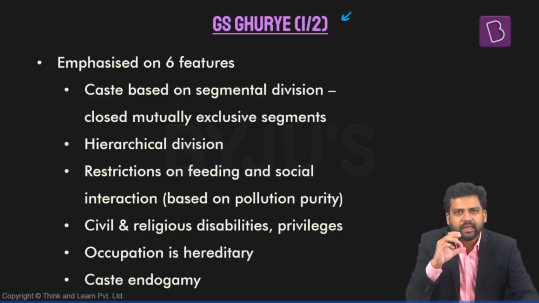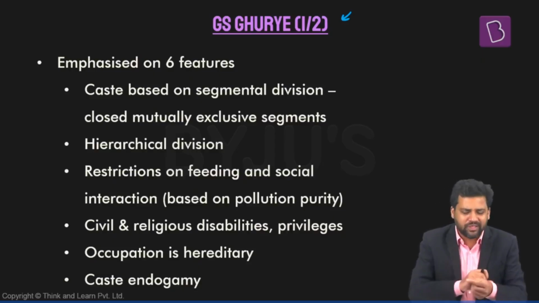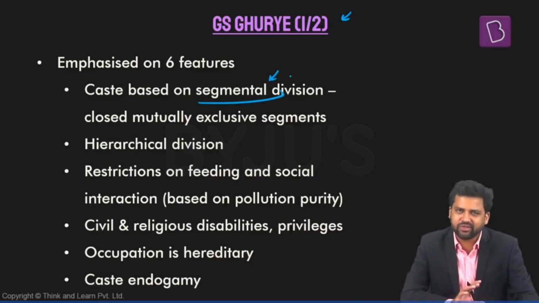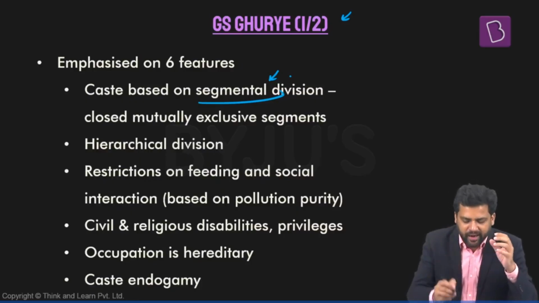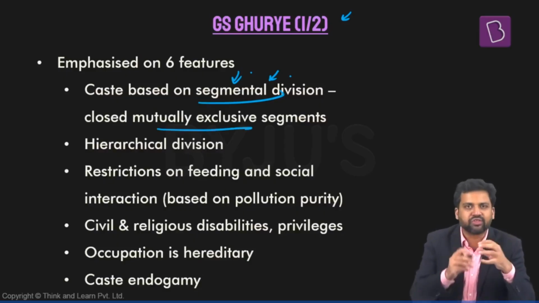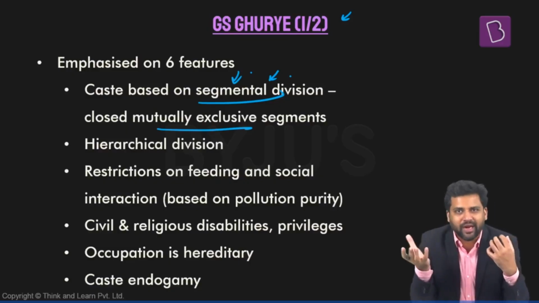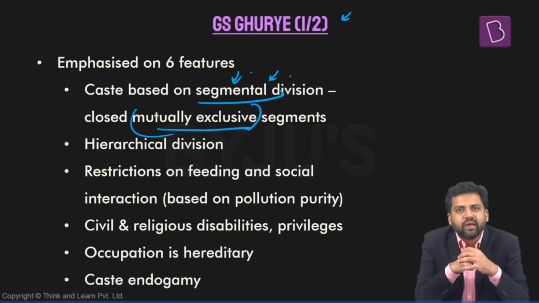So he identifies certain features of caste system, 6 essential features, and you will notice that there is some overlap, right? Some of the features that we discussed just now, they overlap with the features which has been identified by G.S. Ghurye. The first one is caste is based on segmental division. Nothing difficult here. So basically, caste means the society is divided into different segments, and these segments are mutually exclusive, which implies that an individual is part of either this caste or that caste. You cannot be part of multiple castes together. So these castes are mutually exclusive.